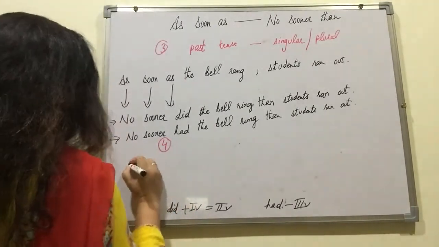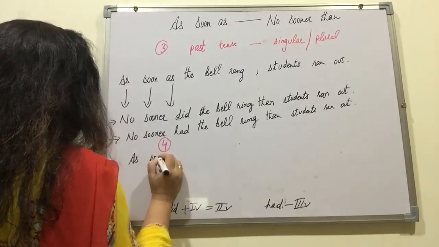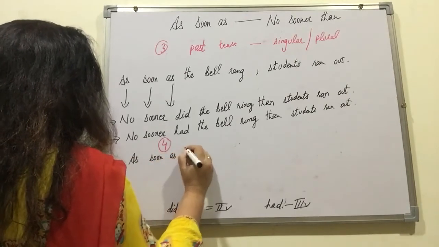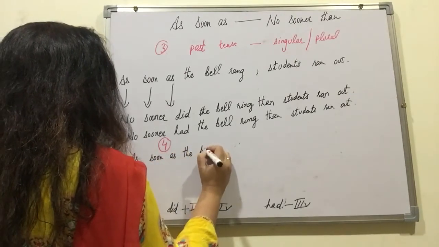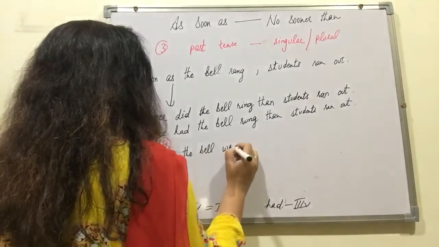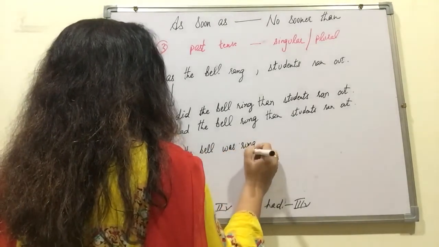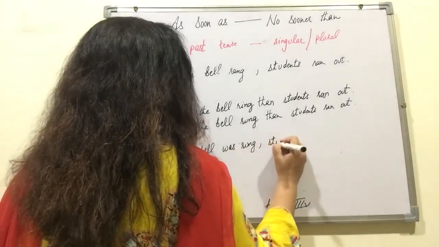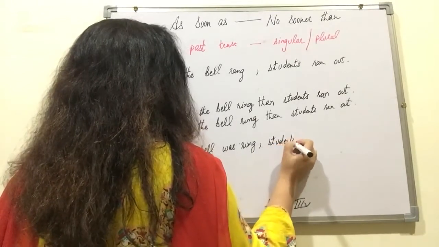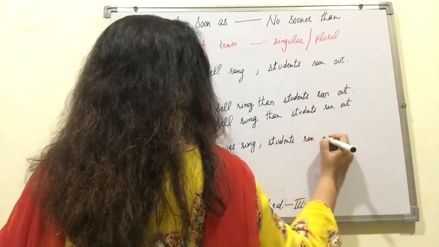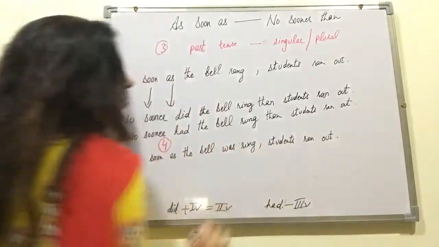Supposing you get a sentence, as soon as the bell was rung, students ran out.